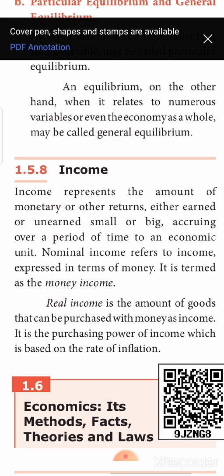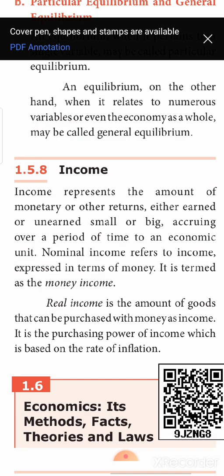Now, let us understand what is real income. With this 30,000 rupees, what all will you do? You will buy various goods and services. You will meet all your expenses. You need to pay for rent, food, education and entertainment, so you are spending this money on various overheads. The amount of goods that could be purchased with this 30,000 is your real income.